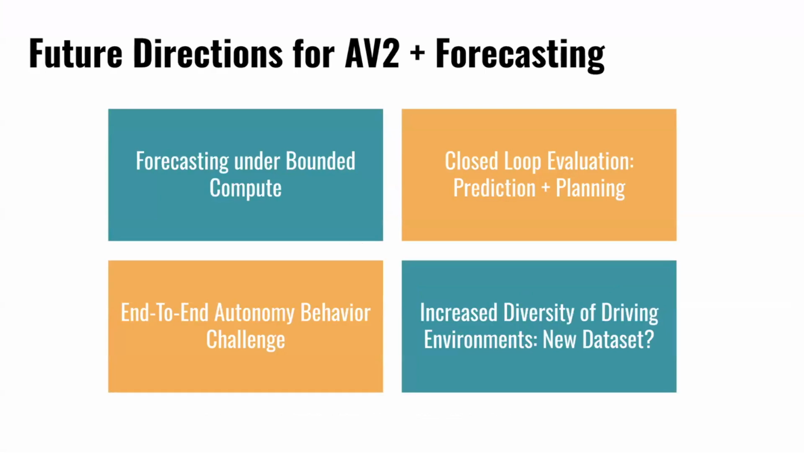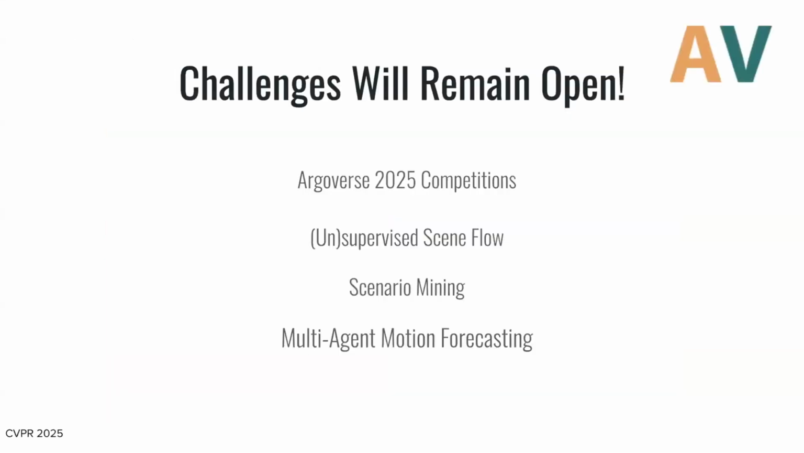So that was a quick overview of the motion forecasting challenge. Again, we want to urge the community to think about forecasting under bounded compute. And as for the Argoverse 2 dataset as a whole, I think there are a number of interesting directions that we as a community can move forward. As Ishan mentioned, it's critical for the community to step up and get involved. I think this is a great opportunity for folks in the community.